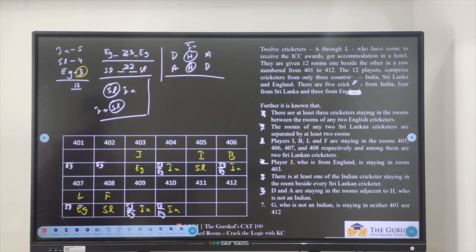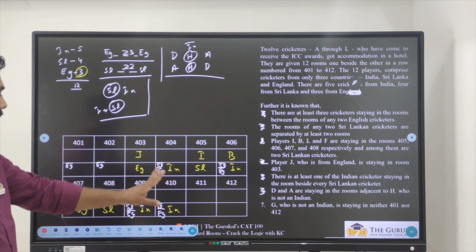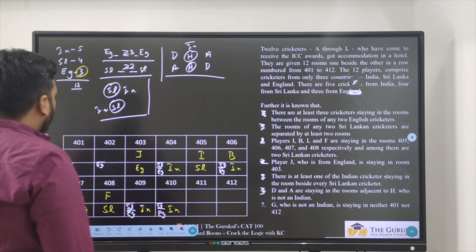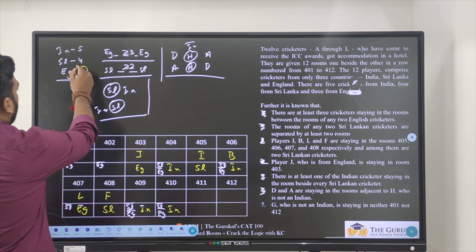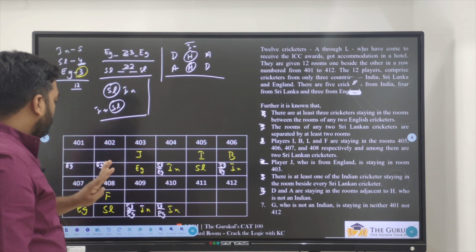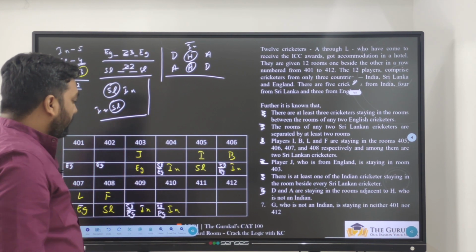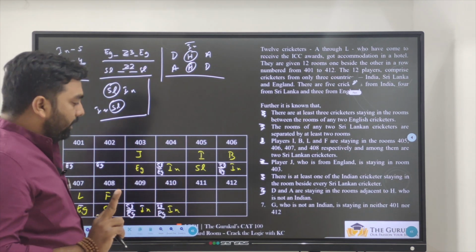Okay, clear till this part? Very good. Definitely India. We are left out with first 2 and last 2. In last 2 I should have 1 England. Now I need to place 4 Sri Lanka people. If I want to place 4 Sri Lanka people, already 1 Sri Lanka is done, 2 Sri Lanka is done. I need to keep 2 more Sri Lanka.